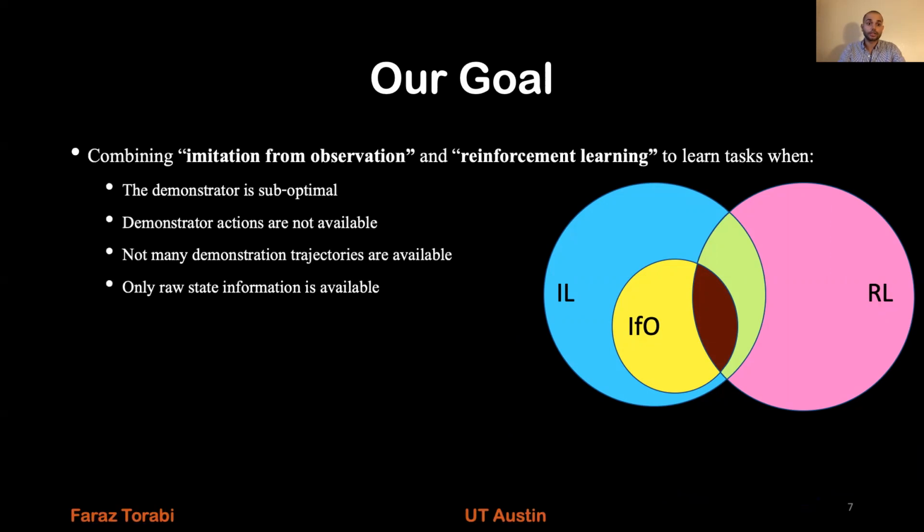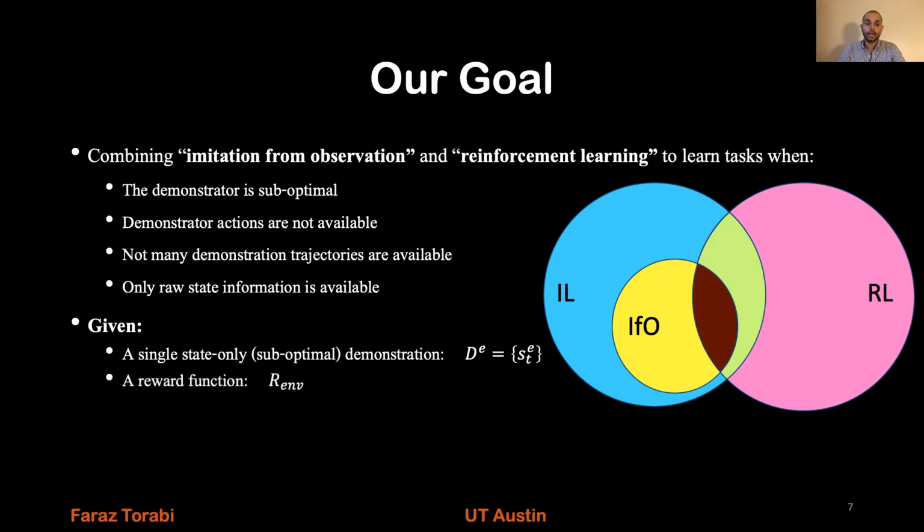So our goal is to combine imitation learning from observation and reinforcement learning to learn tasks when, as I stated at the beginning of the presentation, the demonstrator is suboptimal, demonstrator actions are not available, not many demonstration trajectories are available, and only raw state information is available. So in this formulation, we are given a single state-only demonstration, which could be suboptimal, and a reward function. And we want to learn a policy to perform the task.